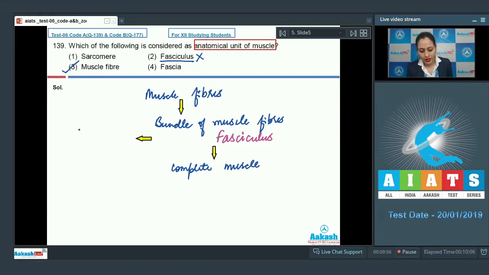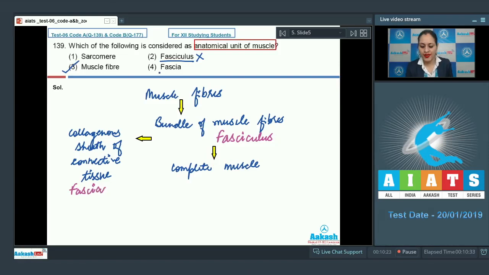Muscle bundles are bounded by collagenous sheath of connective tissue known as fascia.